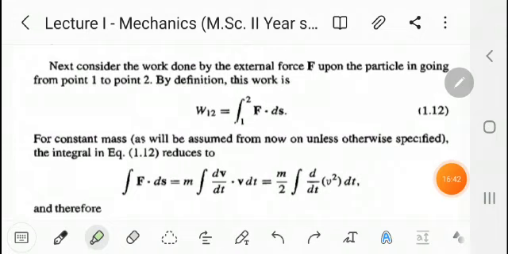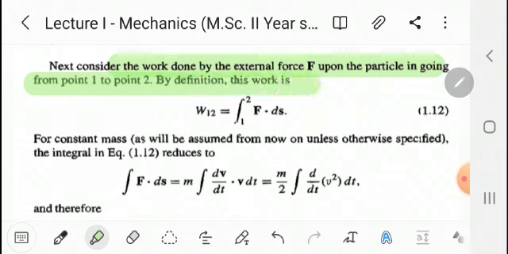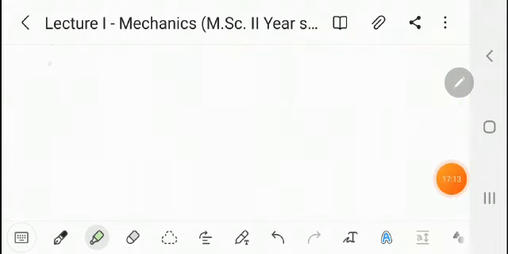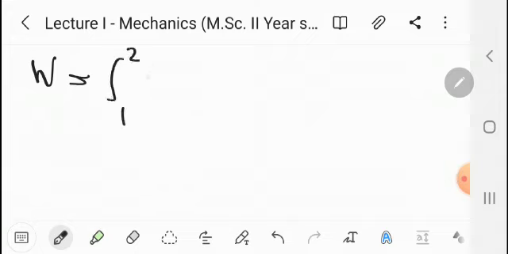Now next, the work done by external force F upon a particle going from point 1 to 2. By definition, work done is W12 equal to integration from 1 to 2 of F dot ds. Suppose this is equation number 1.2. Now here in this integration of F dot ds, we write work done W equal to integration from 1 to 2 F dot ds.